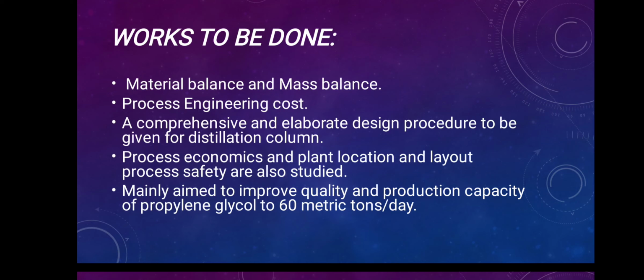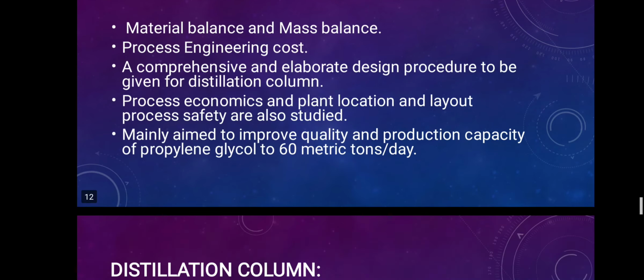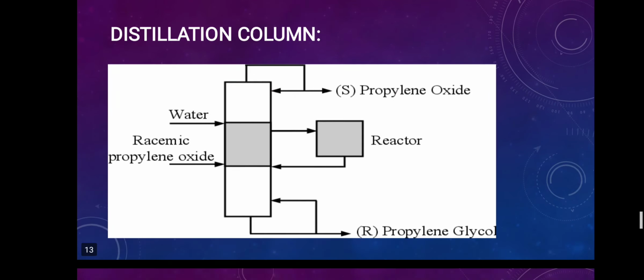Process engineering cost: a comprehensive and elaborate design procedure for the given distillation column. Process economics and plant location, layout, process safety are also studied, mainly aimed to improve quality and production capacity of propylene glycol from 60 metric tons per day. Distillation column.